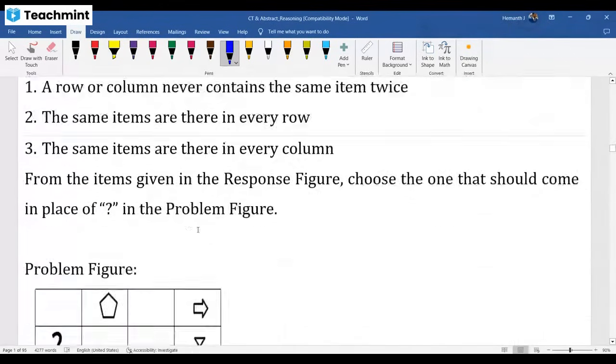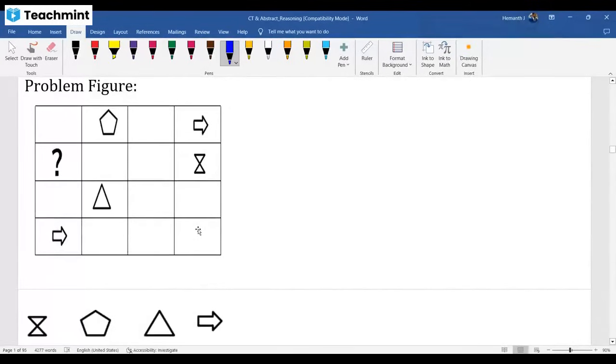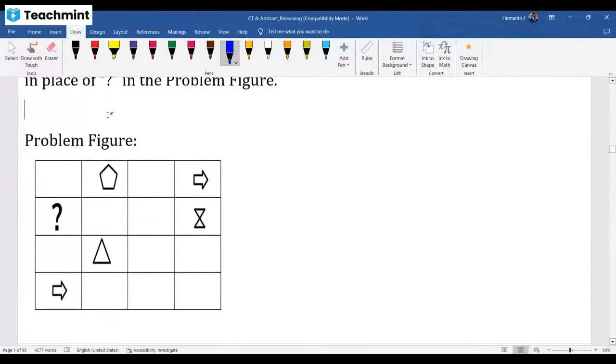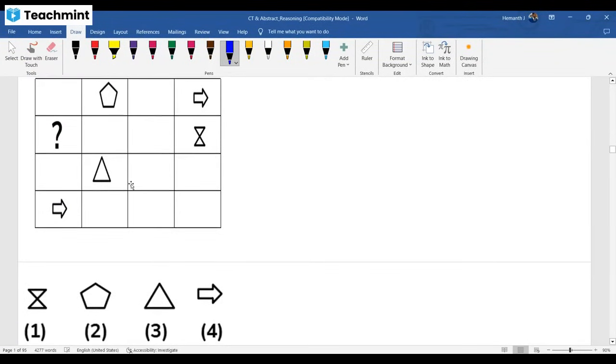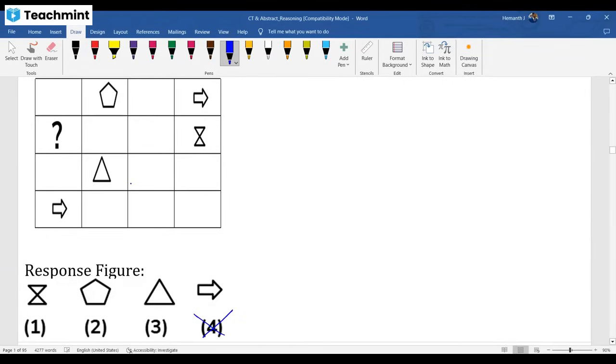Again, Geo Sudo challenge, Sudoku game. What will be your answer here? You know the rule. Row wise, column wise, symbol should not repeat. Only thing left over, what you know, this is the one which is cancelled because here already this arrow is there. I cannot put arrow again. That is wrong. We cannot put arrow here. What else?